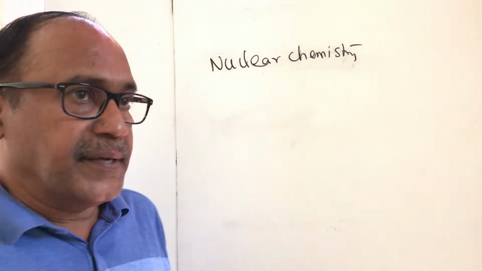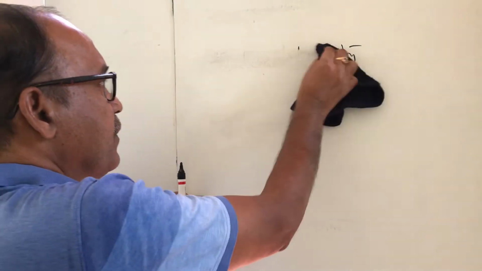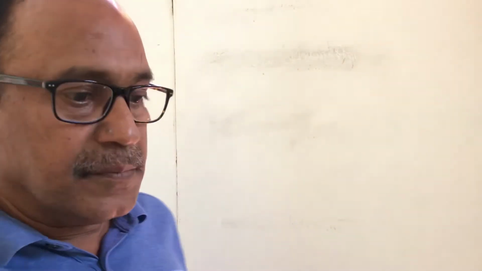The atom is the minute particle of elemental matter. In the atom, the nucleus is the very minute part present at the center, whose radius is very small, in the range of 10 power minus 13 centimeters, whereas the atom radius is in the range of 10 power minus 8 centimeters.